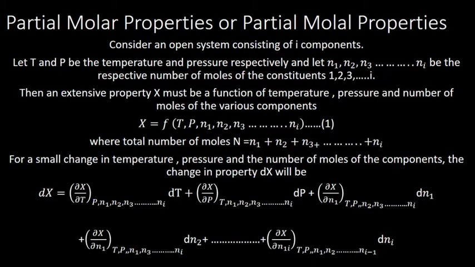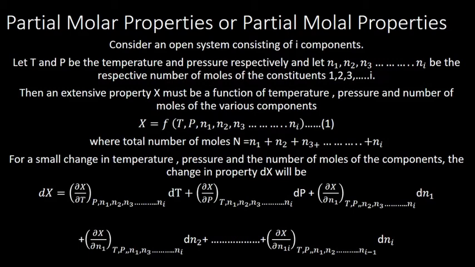During that differentiation, pressure, n1, n2, n3 up to ni will be constant, into dT, plus dou X by dou P, where temperature, n1, n2, n3 and ni are constant, into dP, plus dou X by dou n1, where the constants are temperature, pressure, number of moles of component 2, number of moles of component 3 up to number of moles of ni, into dn1, plus dou X by dou n2, where the constants are T, P, n1, n3, n4, ni, into dn2, plus it will come n3, n4, etc.